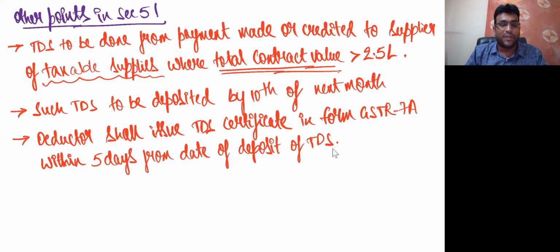That becomes a wrong answer, my dear friends. Are you getting clarity? TDS should be deposited when? TDS should be deposited by 10th of next month. And the certificate they'll give is in which form, my dear friends? GSTR 7A. And within how much time should they give the certificate? Within 5 days of the date of remittance to the government.